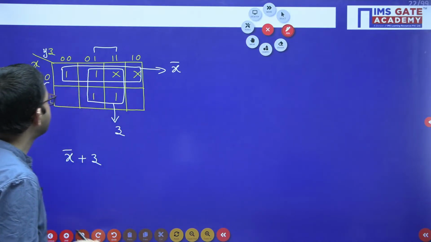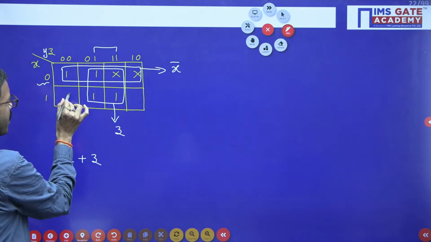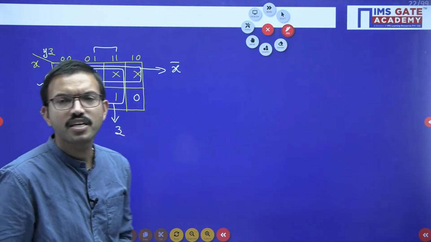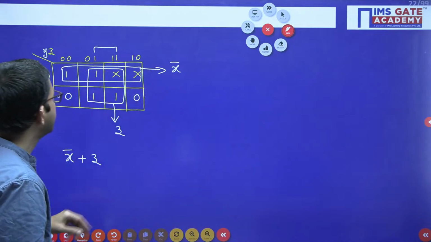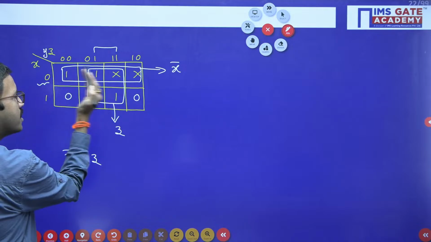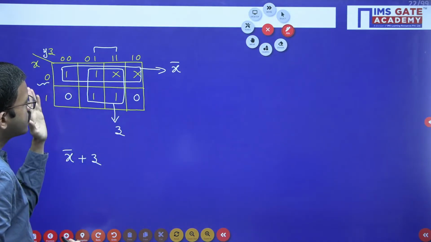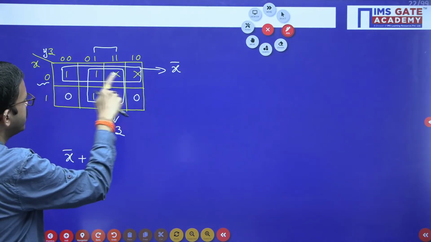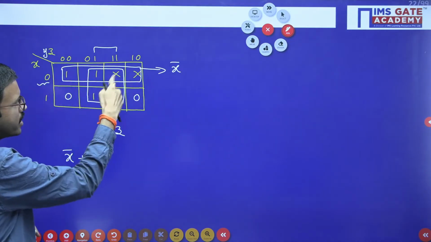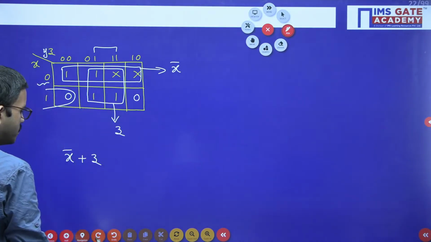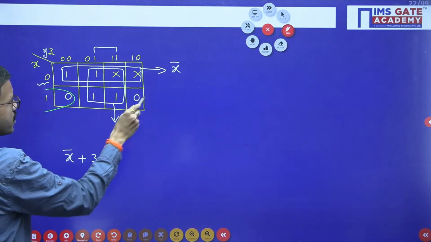Okay. Now, other than ones and don't cares, you can put the remaining places 0. Now, here you can observe you are having 2 zeros. These two are adjacent. First column and last column are adjacent, right? But here you are having a don't care, and here a 1 is there. So that is the reason we cannot do grouping of 4. Okay. So the only possibility is grouping of 2 zeros like that.